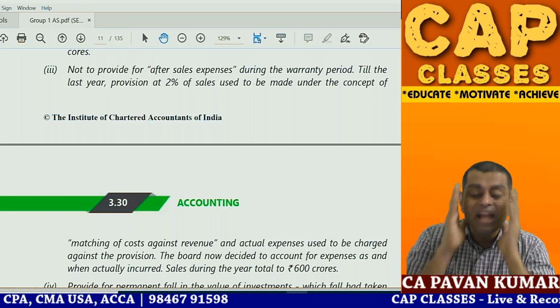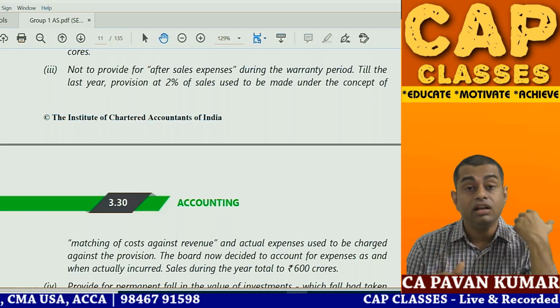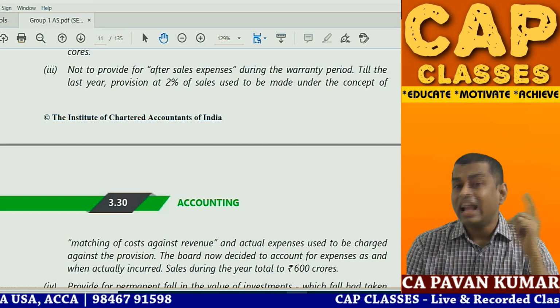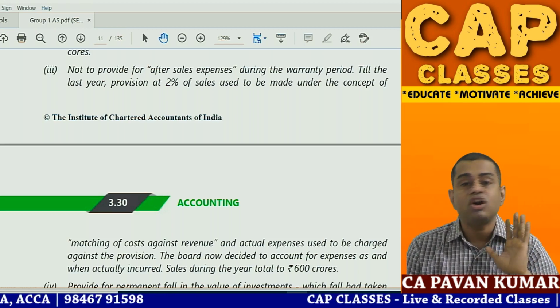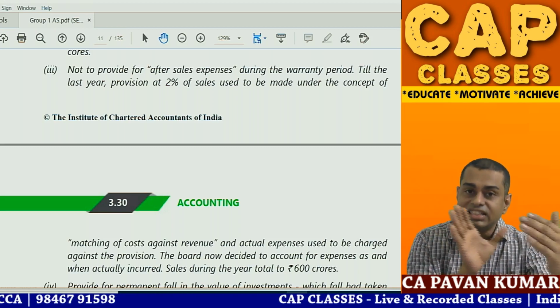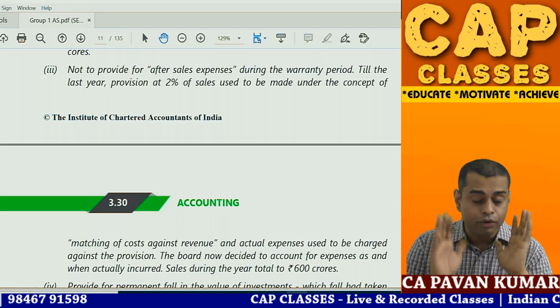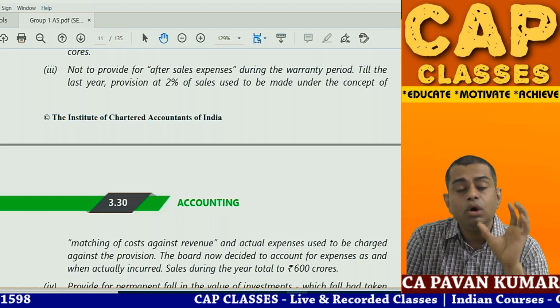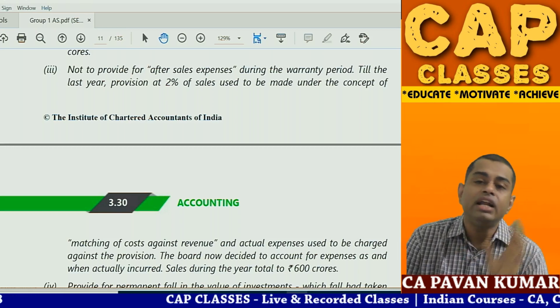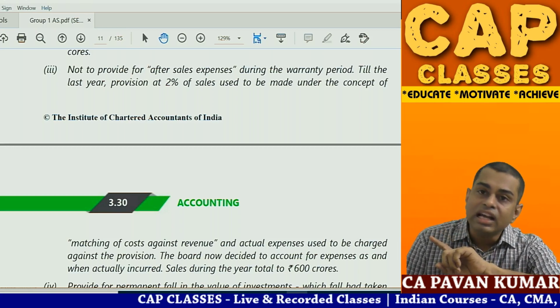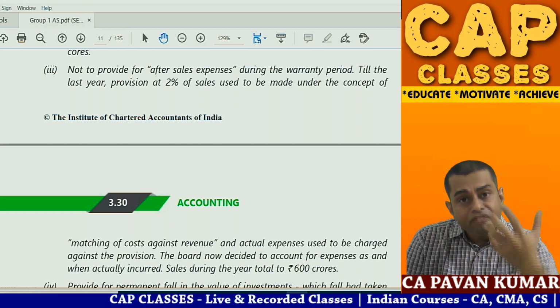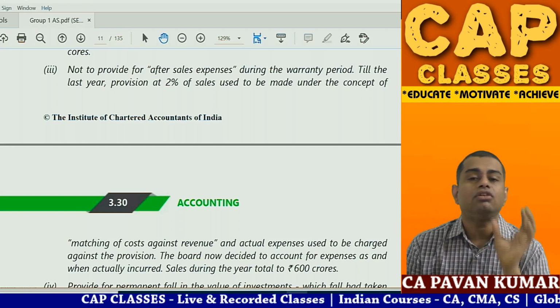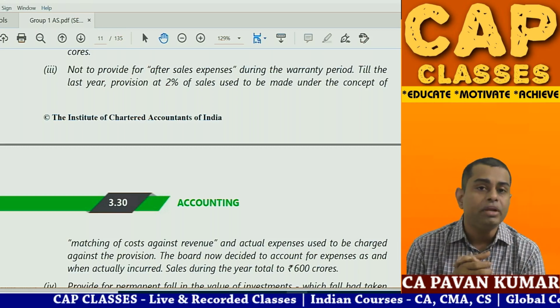Another major thing the board of directors are doing. Again, I am telling you, if I am the auditor, I am not convinced with this point, but because ICAI has given the question and answer, I am explaining to you. Previously, the company was charging a provision of 2% for warranty and repairs. Now they are not creating any provision. As and when they are incurring repairs or warranty cost, they are charging it to P&L.